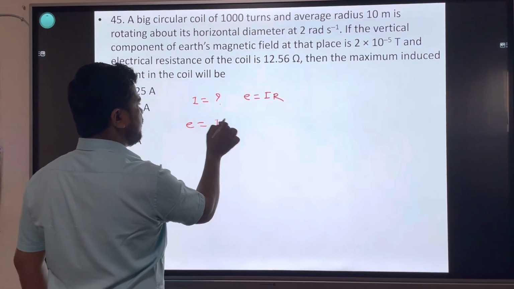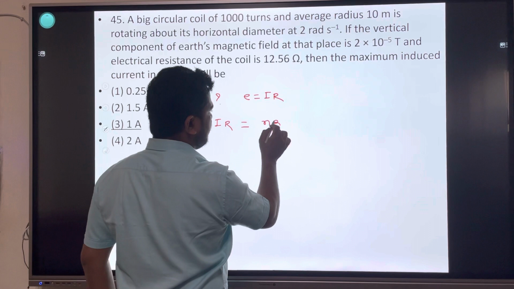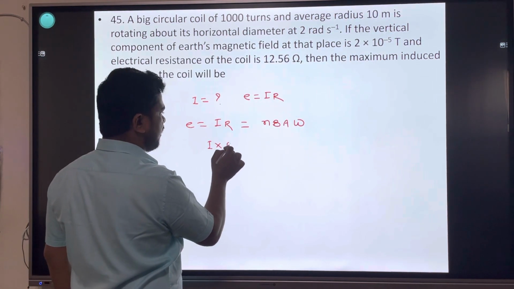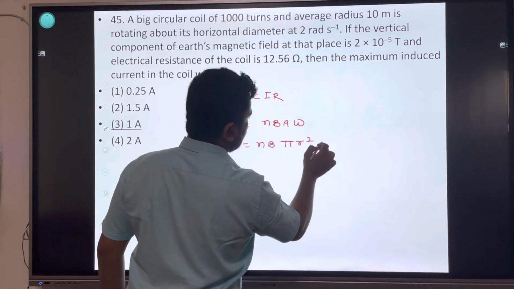E is equals to Emax is equal to I into R is equals to NBA omega. Current into resistance R is equals to NBA pi R square into omega.